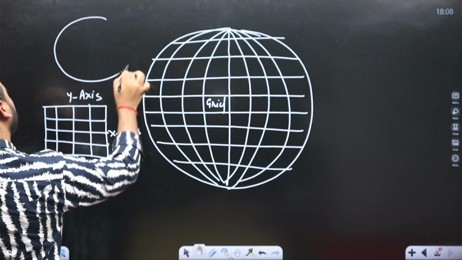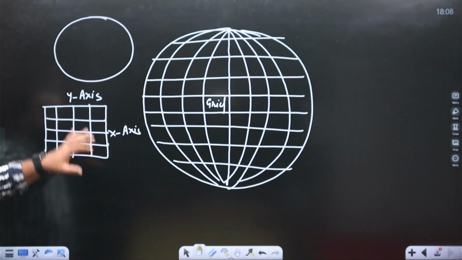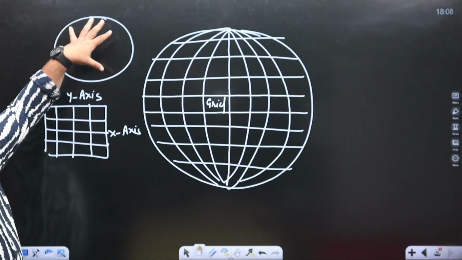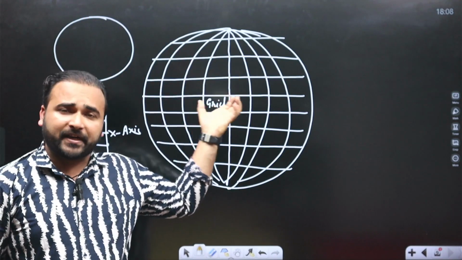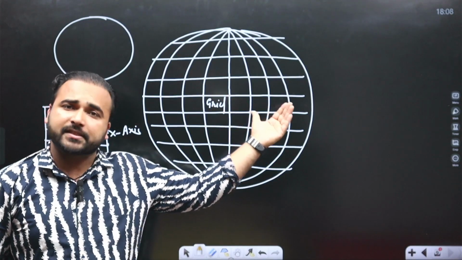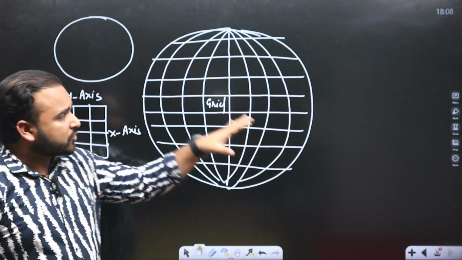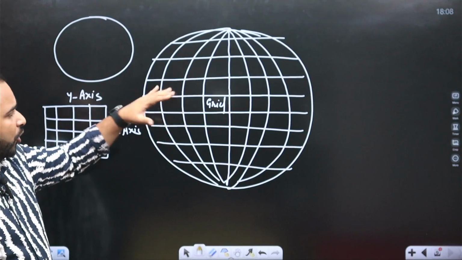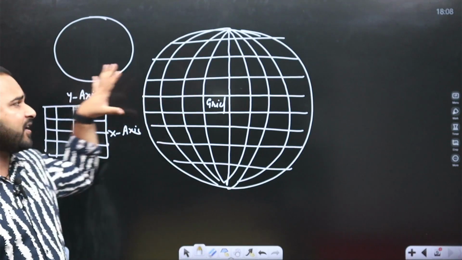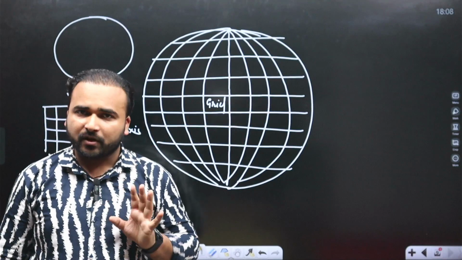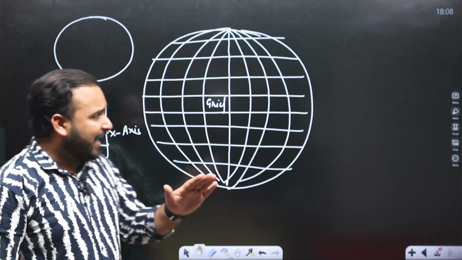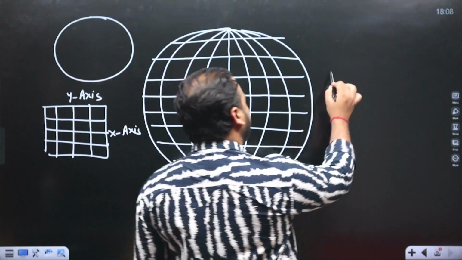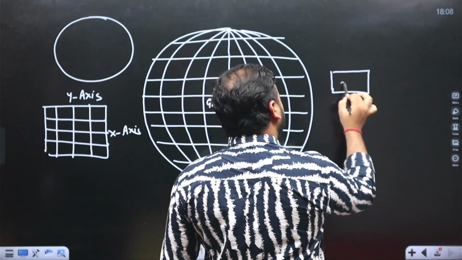So if there is a circular body and we impose this graph on this circular body, these type of representations can be seen. Okay, so graph or globe is simply a graphical representation of Earth with the help of horizontal and vertical lines. Actually, these horizontal and vertical lines have specific names.